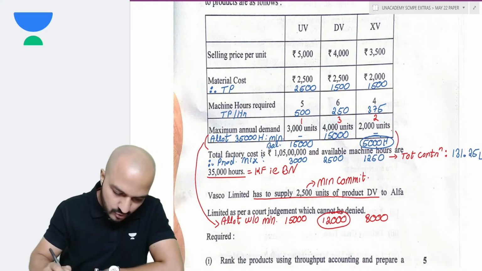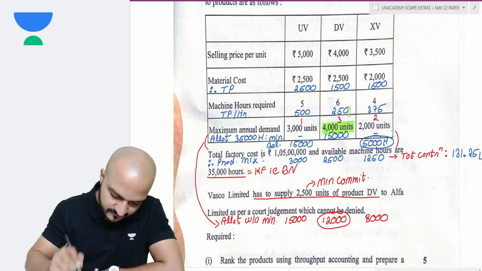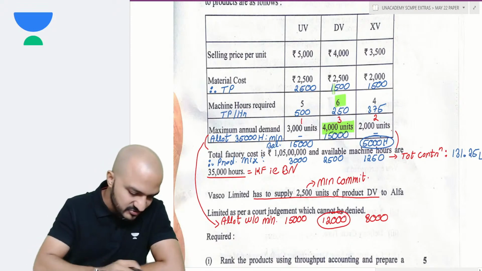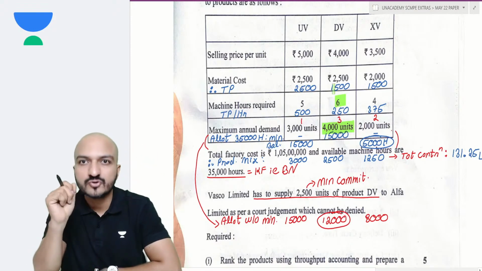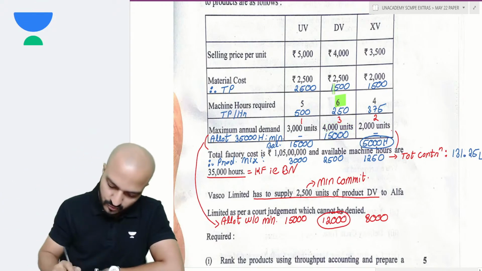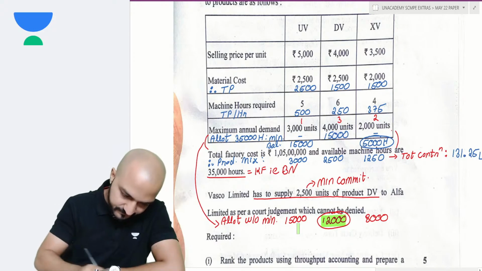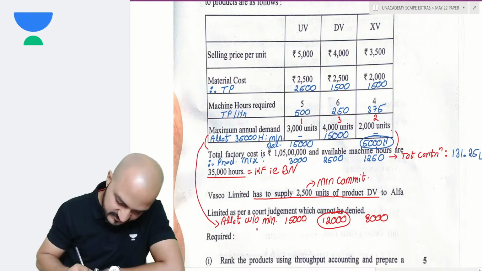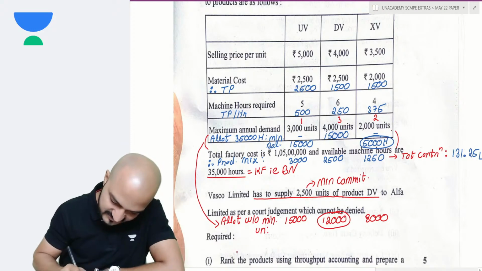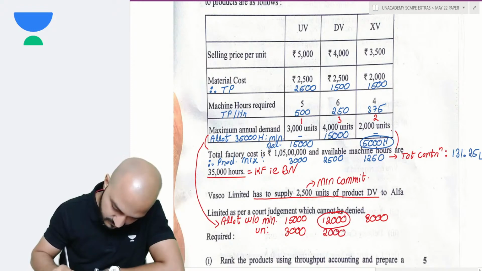Well, rank 3 in total would have required how many hours? Rank 3 demand is 4,000. Each unit requires 6 hours. So 24,000 would have been the total requirement, but you allot only 12,000 there. Only half the allotment done, right? That makes your units product mix as 3,000. Over here 12,000 divided by 6 is 2,000, and here full allotment 2,000.